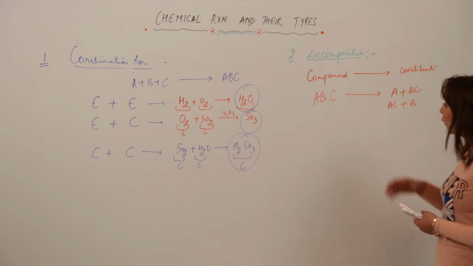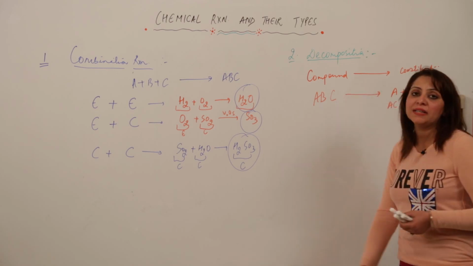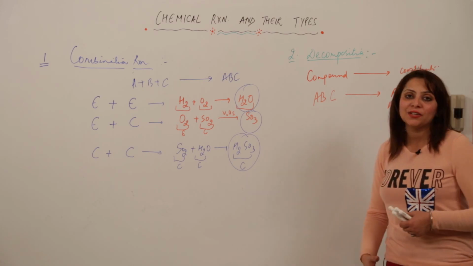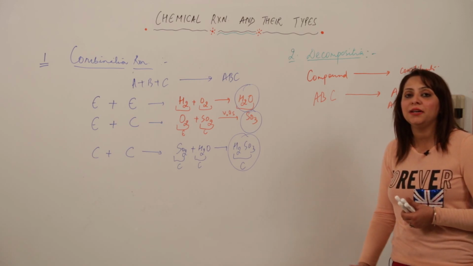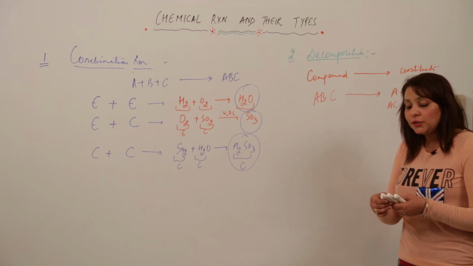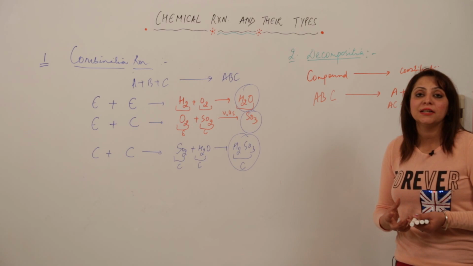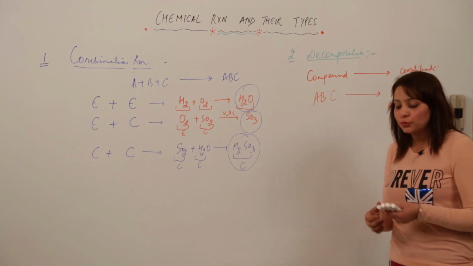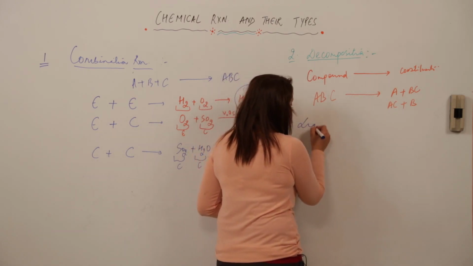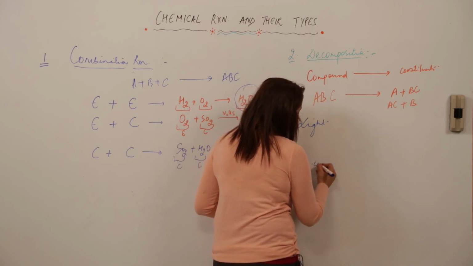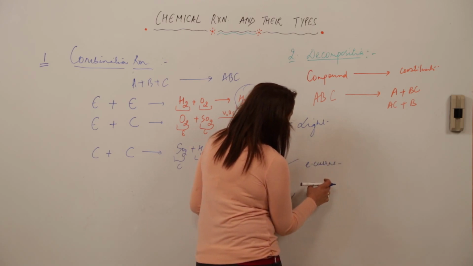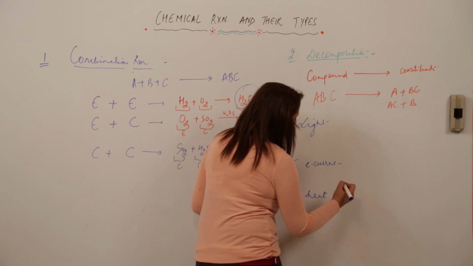Now the question comes: why is this compound getting decomposed? If it decomposed by itself, how would such a thing be stable in nature? So decomposition does not occur on its own. We need to supply or involve certain conditions for decomposition to occur. What are these factors? It can occur in the presence of light, by passing electric current, or by heat.